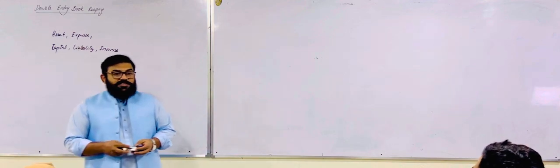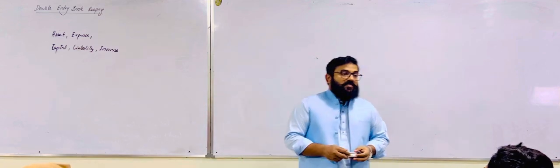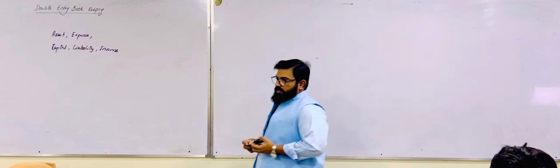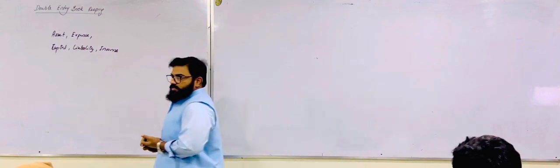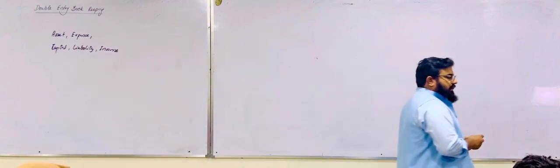If the whole funds are from the pocket of the owner, this will be treated as equity. If they have acquired a loan to purchase this asset, this will be treated as liability. So there are two sources of funds. One is equity and the other one is liability.